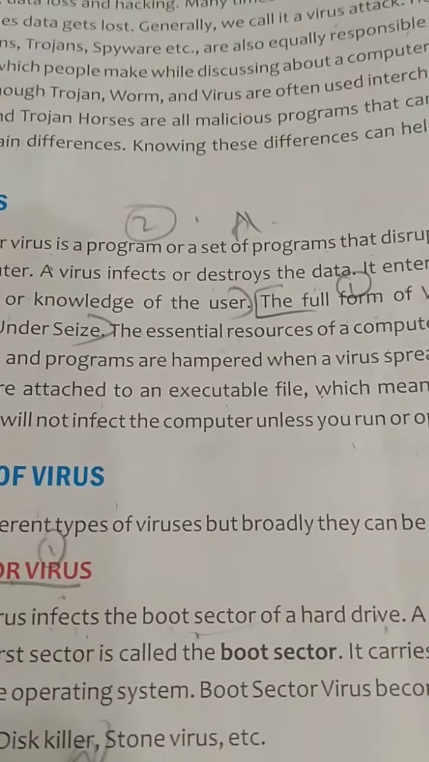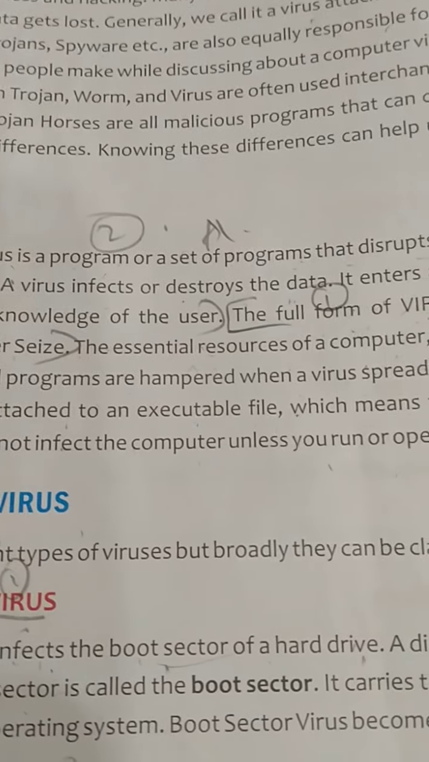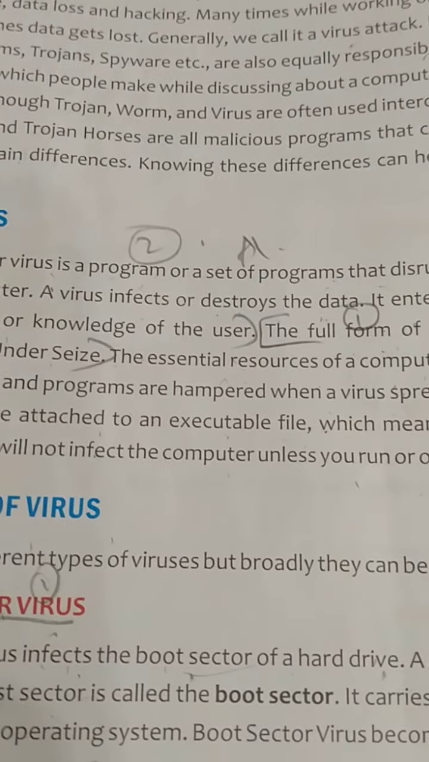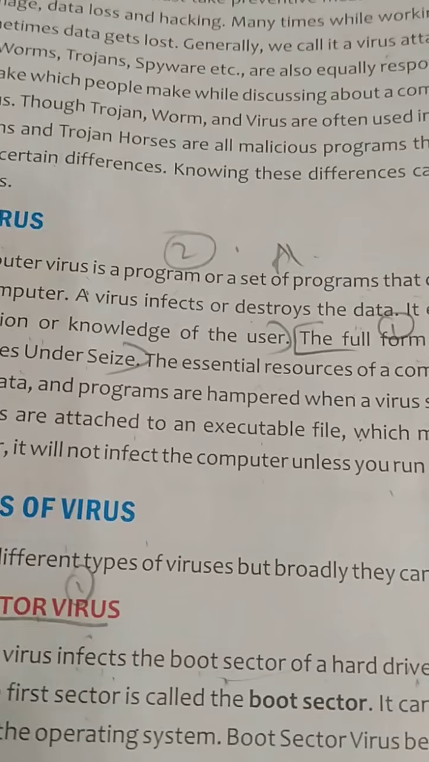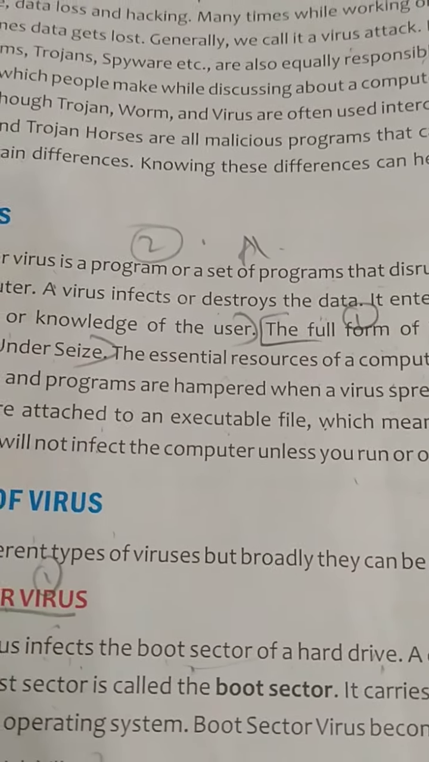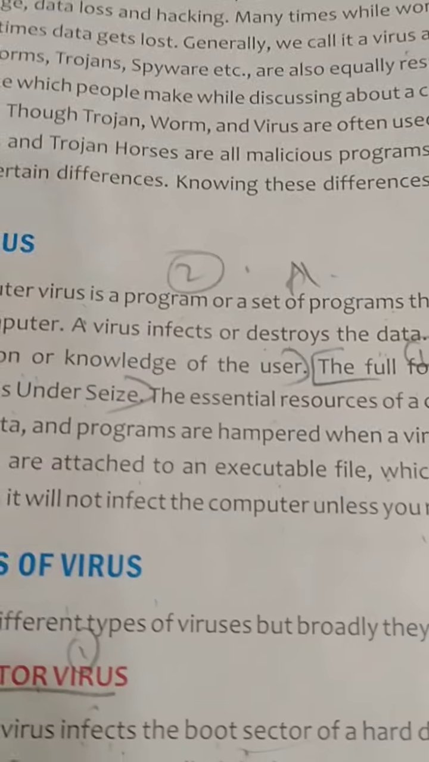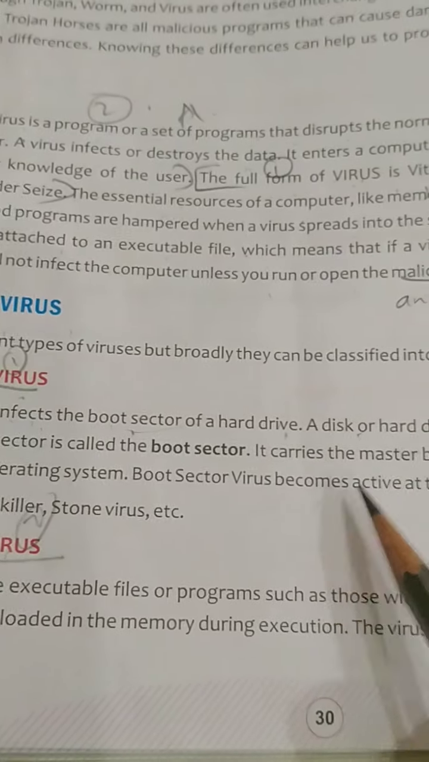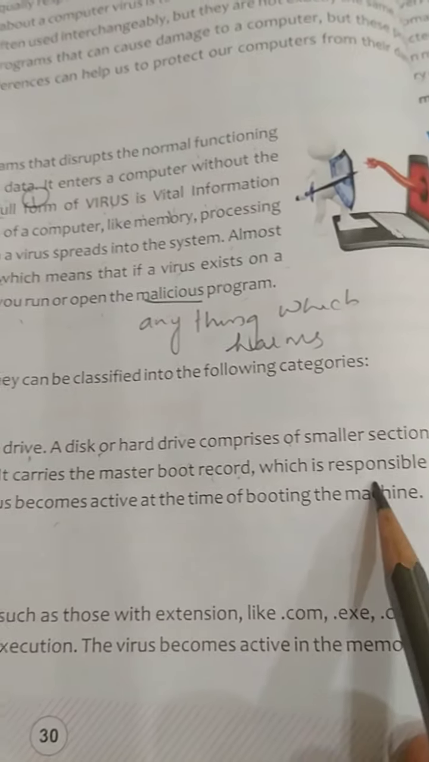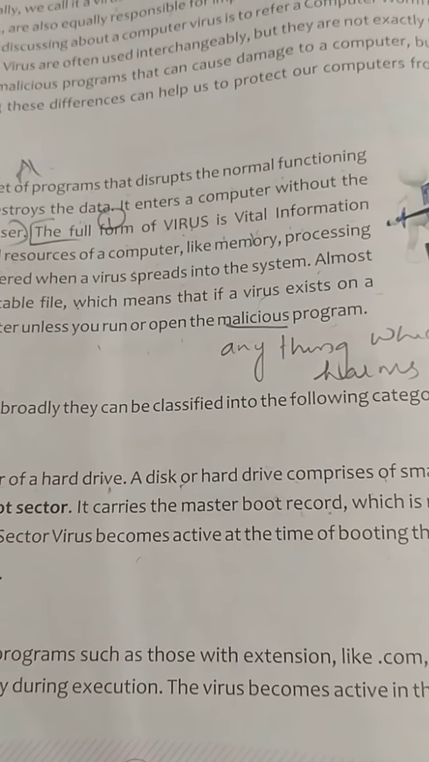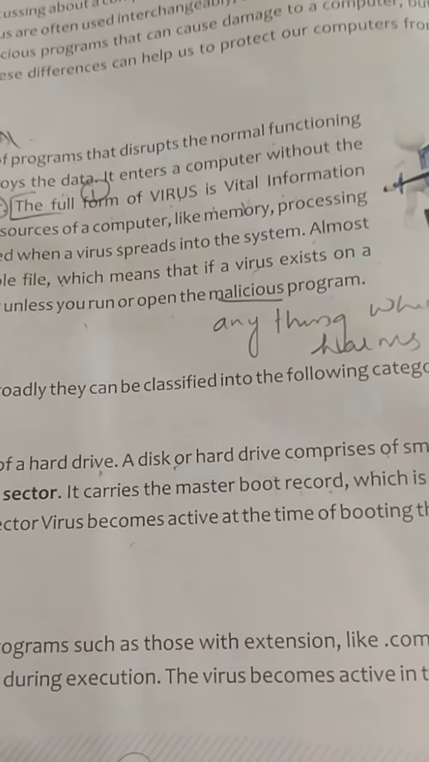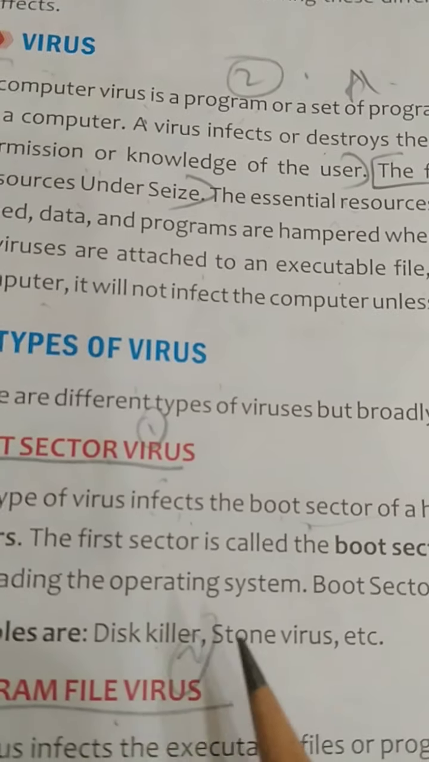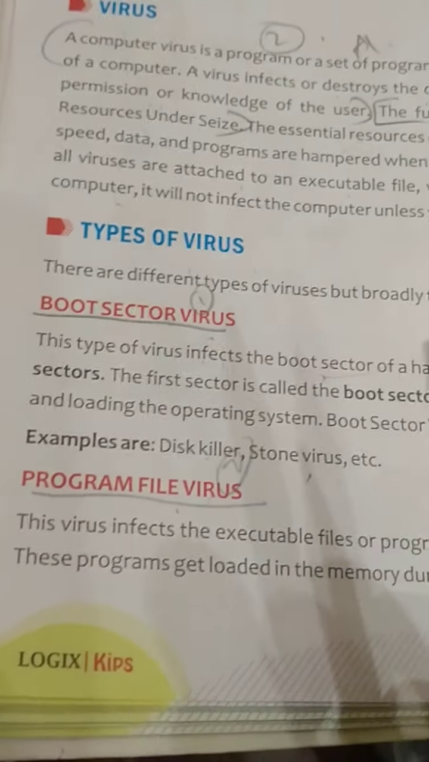So actually your hard drive comprises many smaller sections, and each section is known as a sector, and the first sector is the boot sector. The boot sector holds the master boot record, which is responsible for restarting and loading the operating system. Boot sector virus becomes active at the time of booting the machine. So when you switch on the laptop or computer, the booting process is done, and at that time it will affect your system. Examples are disk killer and stone virus.